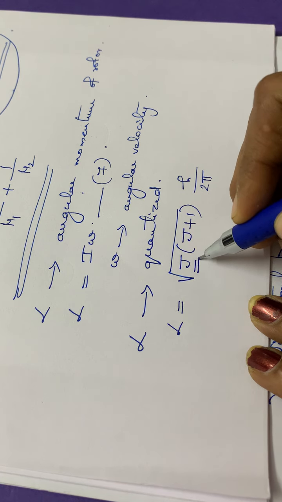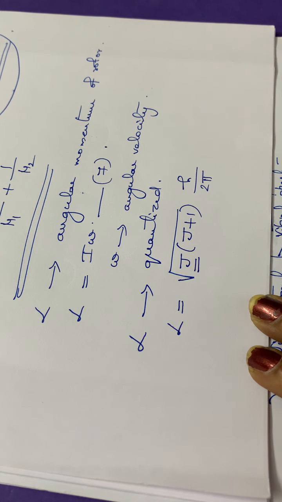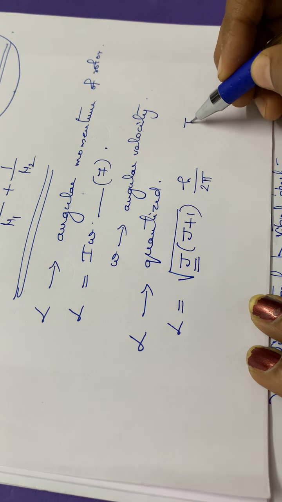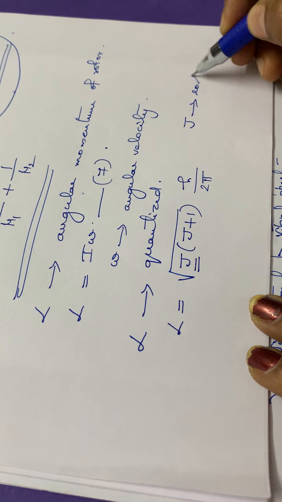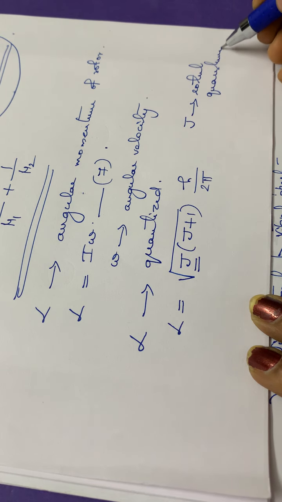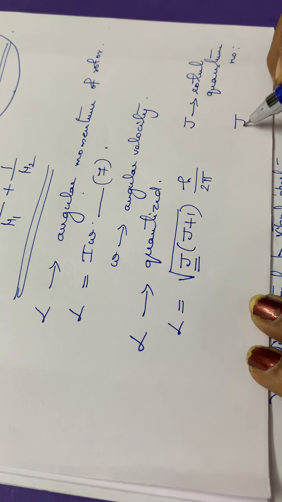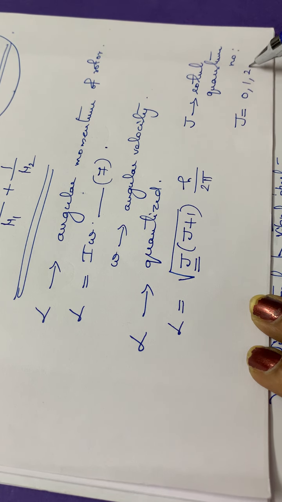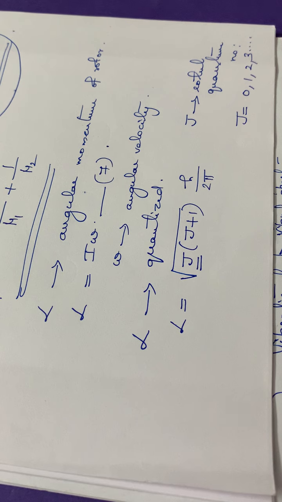And already we have seen what is j. J is the rotational quantum number, and j can have values 0, 1, 2, 3, etc.